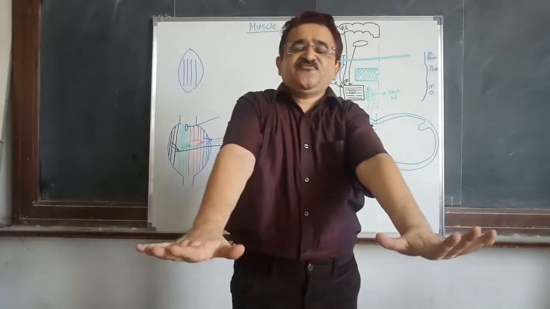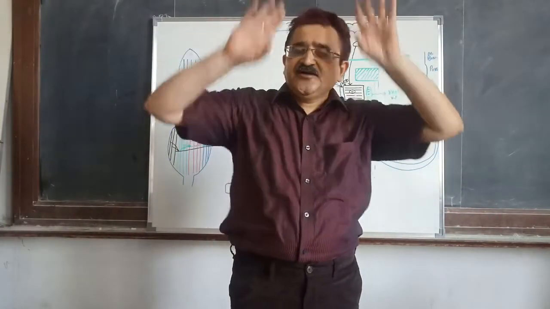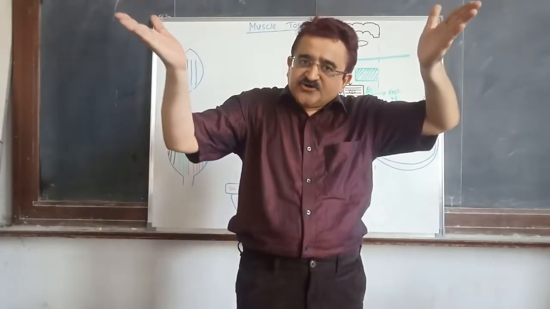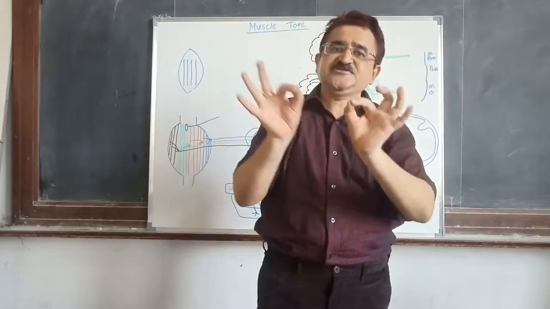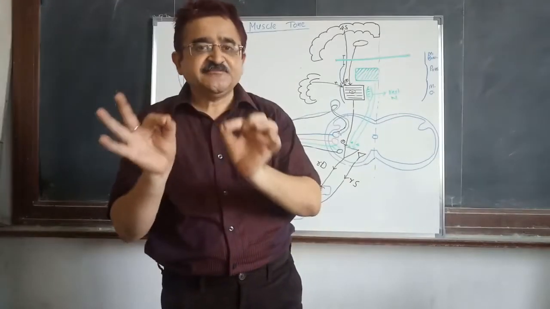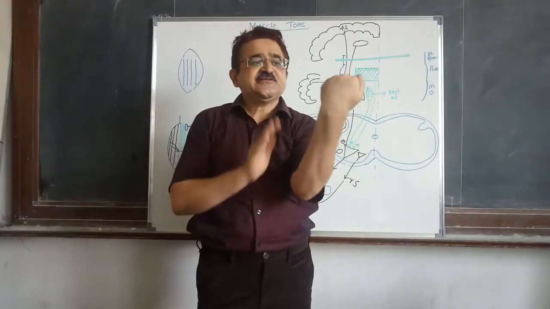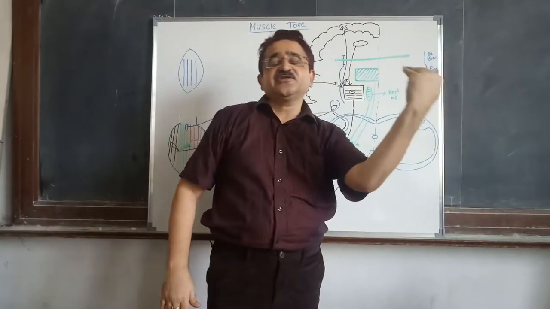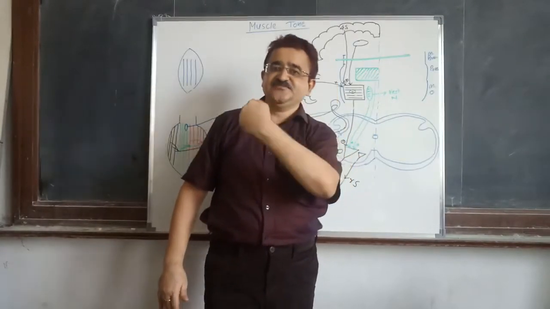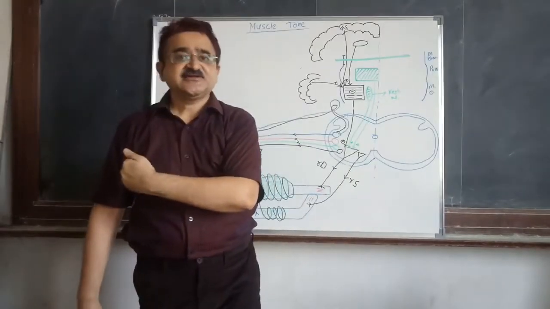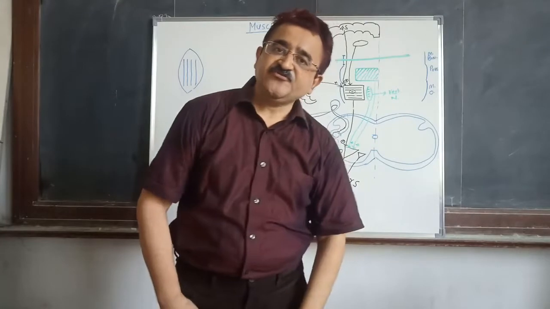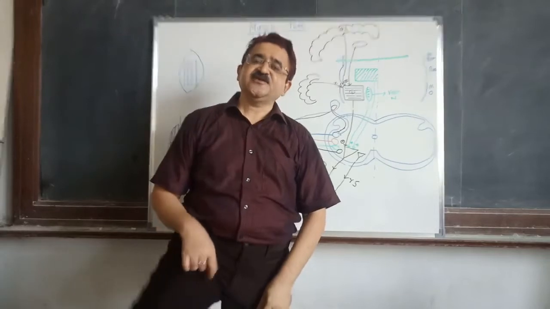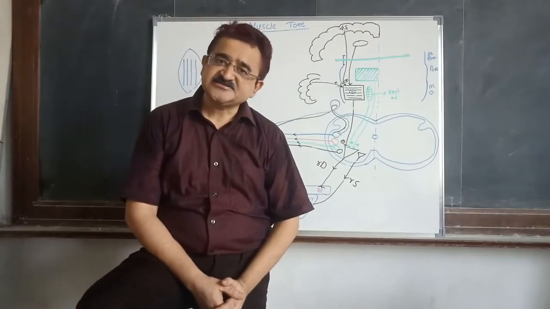So hyperextension of the forelimbs, hyperextension of the head, hyperextension of the tail, then hyperextension of the back leading to concave curvature, that is opisthotonus. Such is the position of the decerebrate animal. If this decerebrate animal is toppled, the animal will fall down and cannot come back to the normal position. This is classic decerebrate rigidity, and this experiment was done by the great scientist Sherrington, hence it is known as Sherrington's classic decerebrate rigidity.